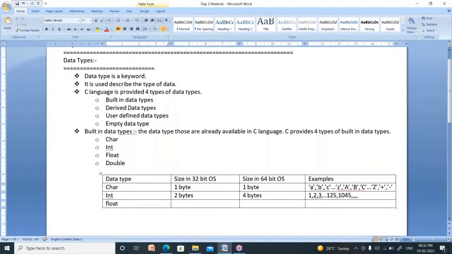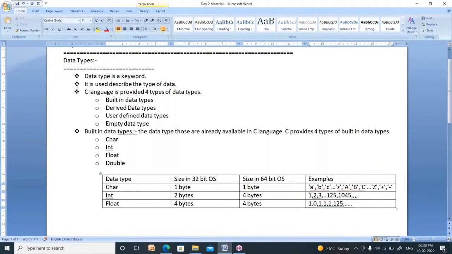Now we have one more data type, float. Float size is 4 bytes in a 32-bit operating system, and the same 4 bytes in a 64-bit operating system. Float is nothing but a real number, meaning a floating point number, like 1.0, 1.1, 1.125. These must have a decimal point. So these are nothing but floating point values.